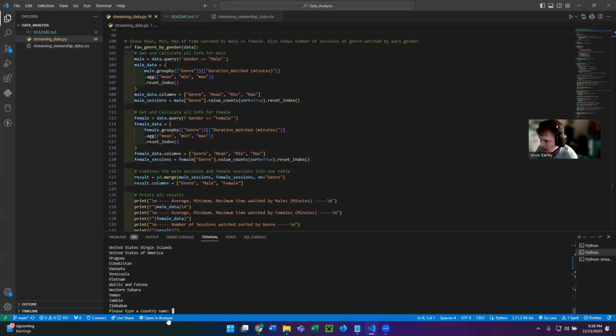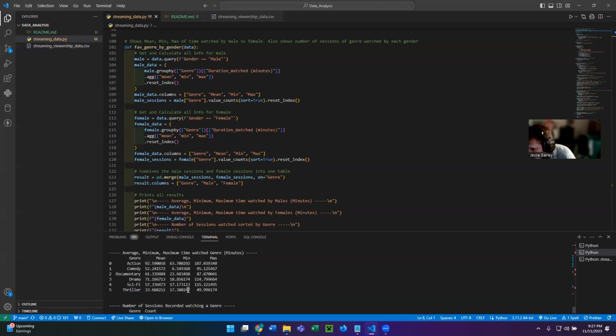And then it will ask me to type a country name, and it needs to be case specific because this data doesn't have case specific handling, so I can't just uppercase each individual word. So I'm going to type United States of America, and I press enter.